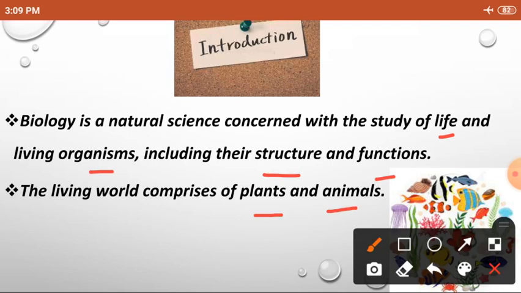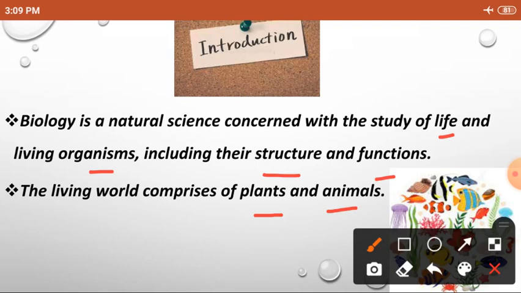What do you mean by structure? Structure means the shape of the plant and the shape of the animal are different. What do you mean by functions? Function means any work. So animals' work is different from plants' work. So we can see plants and animals around us.